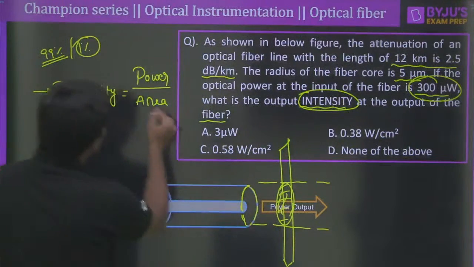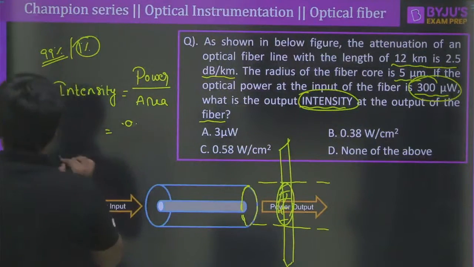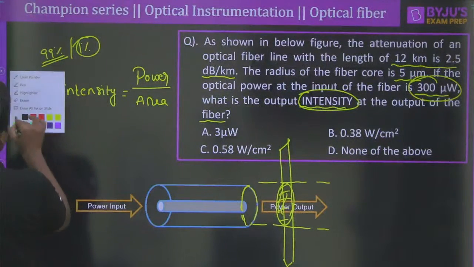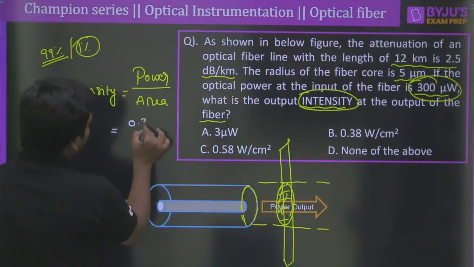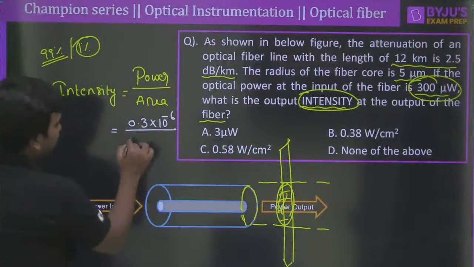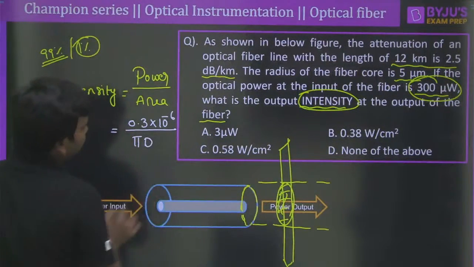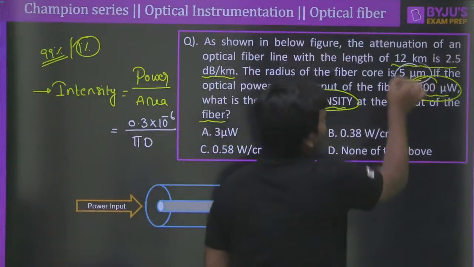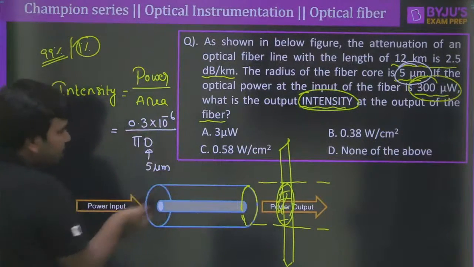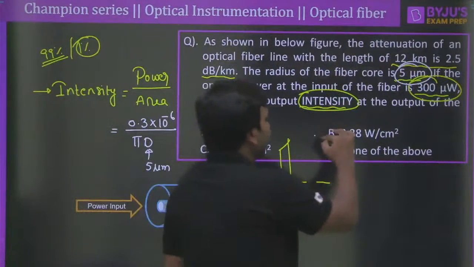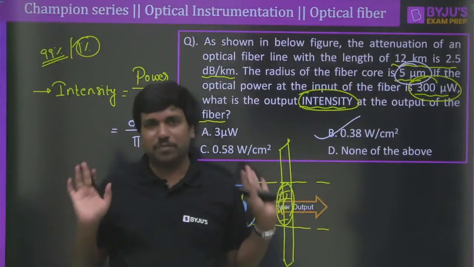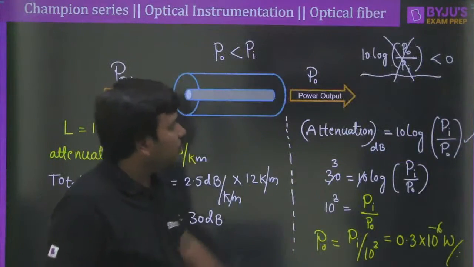Therefore, the overall power here is 0.3 microwatt. The intensity is 0.3 into 10 to the power of minus 6 divided by the circular area of cross section. How can I write this? It would be like pi into d, where d is the diameter here, that is 5 micrometer. Use the diameter as 5 micrometer and solve this algebra. You will get the option, option B is the correct answer, that is 0.38 watt per centimeter square. Simple question, correct? But you must not use the formula like this.